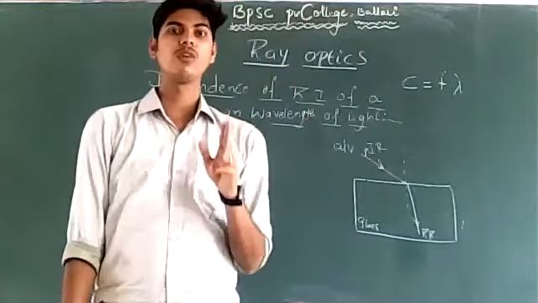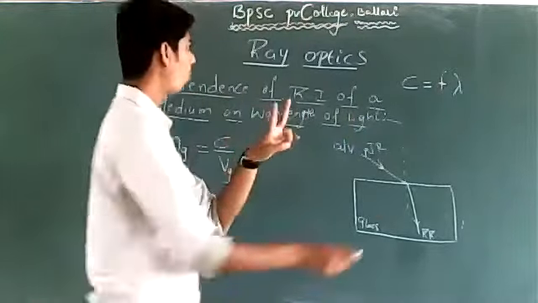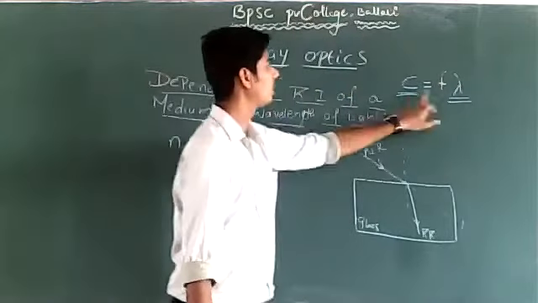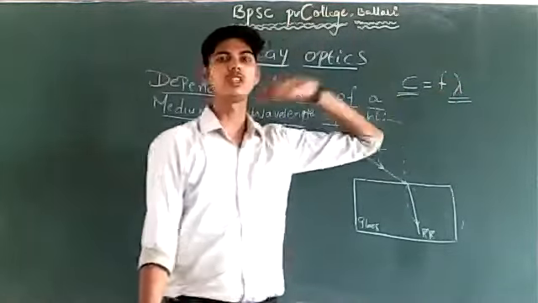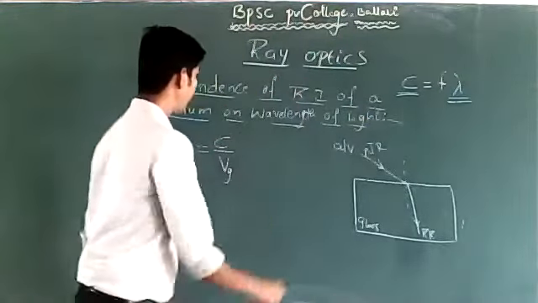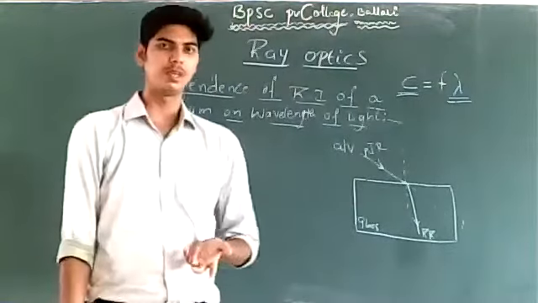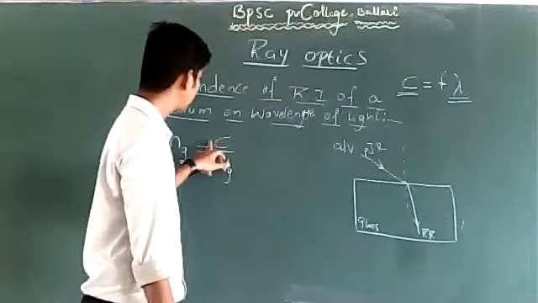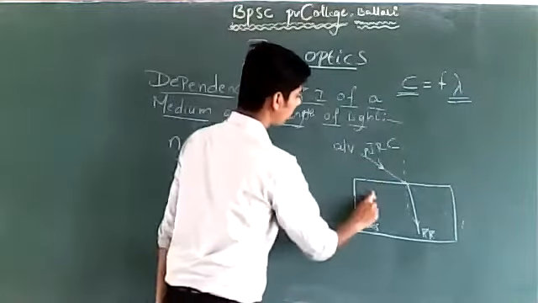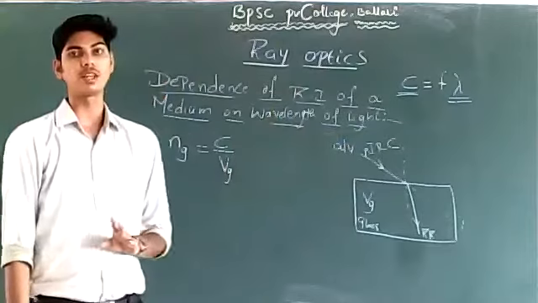See, whenever a ray of light travels from one medium to another medium, two quantities change. One is the speed of light and the other is the wavelength of light. These change, keeping frequency constant. Frequency of light is going to remain constant. So, when a ray of light travels from one medium to another medium, there will be a change in speed of light. Speed of light changes from c to Vg. In air or vacuum, the speed of light was c. In glass, the speed of light is Vg.